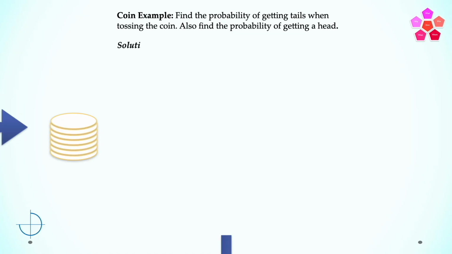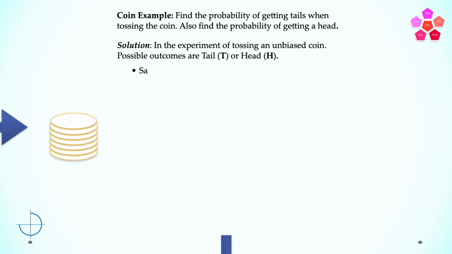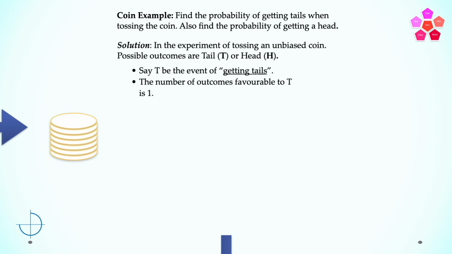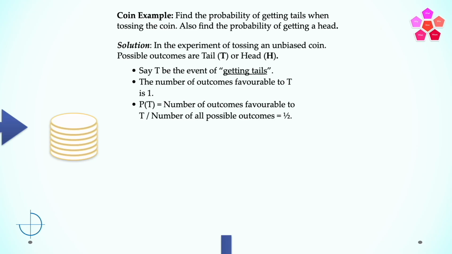Let's talk about the solution. In the experiment of tossing an unbiased coin, possible outcomes are tails, which is marked as T, or heads, which is marked as H. Say T is the event of getting tails. The number of outcomes favorable to T is 1. So the probability of T, that is the number of outcomes favorable to T divided by the number of possible outcomes, becomes 1 by 2.